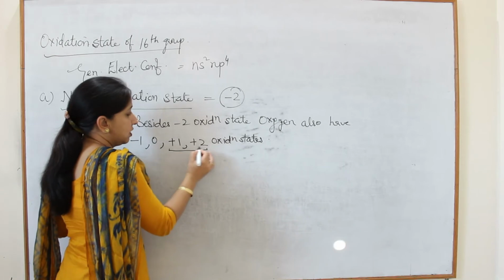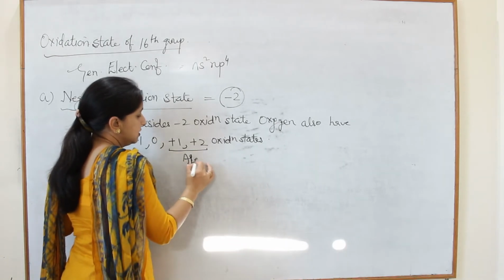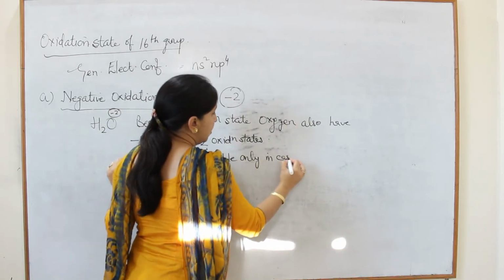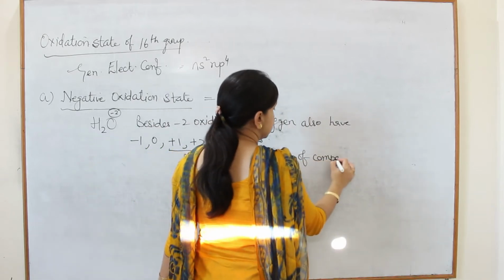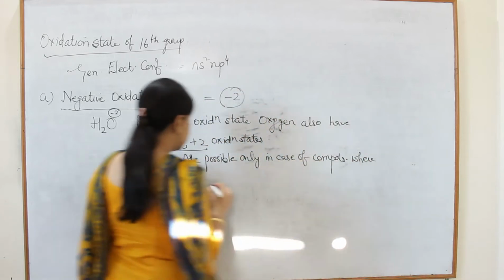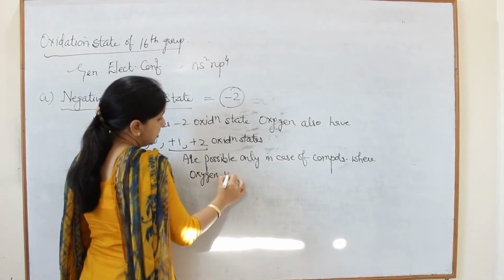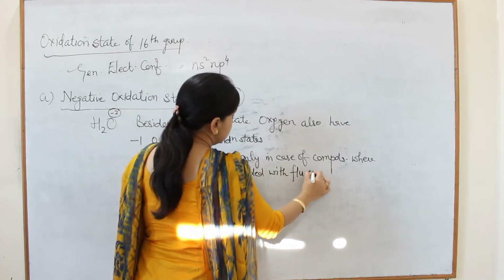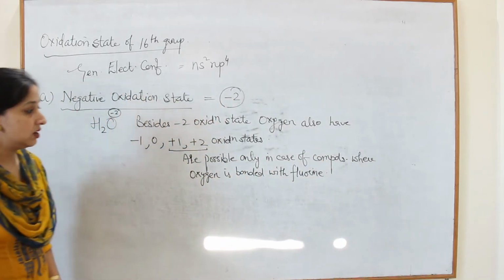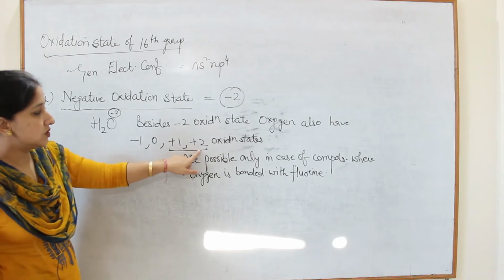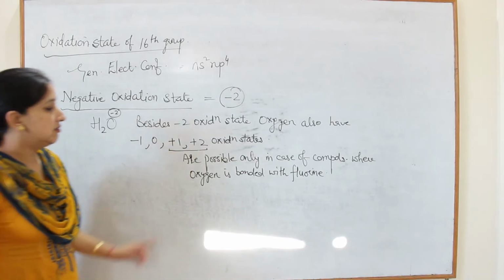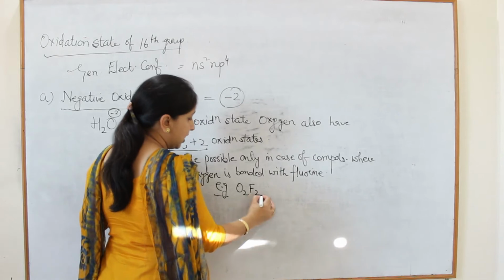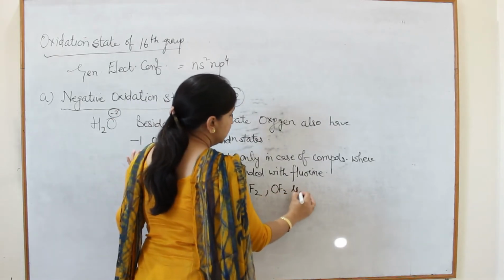So +1 and +2 oxidation states are possible only in compounds where oxygen is bonded with fluorine, because fluorine is more electronegative than oxygen. For example, O2F2 and OF2 respectively.